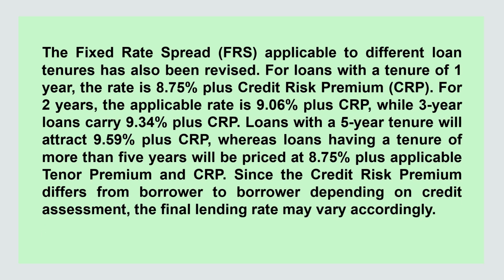The fixed rate spread (FRS) applicable to different loan tenures has also been revised. For loans with a tenure of 1 year, the rate is 8.75% plus credit risk premium (CRP). For 2 years, the applicable rate is 9.06% plus CRP, while 3 year loans carry 9.34% plus CRP. Loans with a 5 year tenure will attract 9.59% plus CRP, whereas loans having a tenure of more than 5 years will be priced at 8.75% plus applicable tenure premium and CRP. Since the credit risk premium differs from borrower to borrower depending on credit assessment, the final lending rate may vary accordingly.